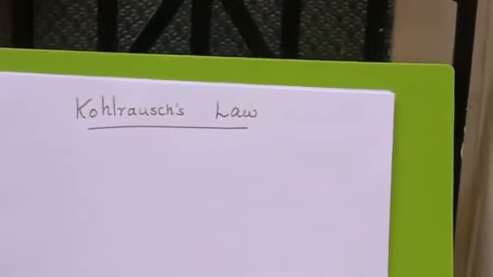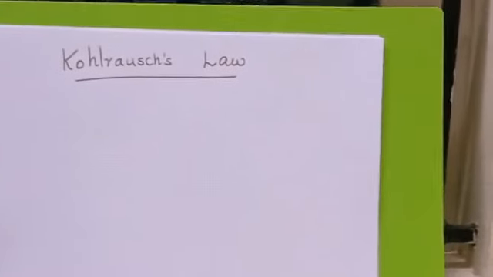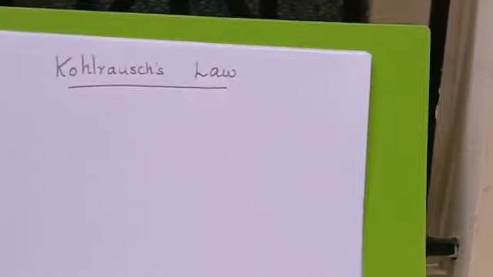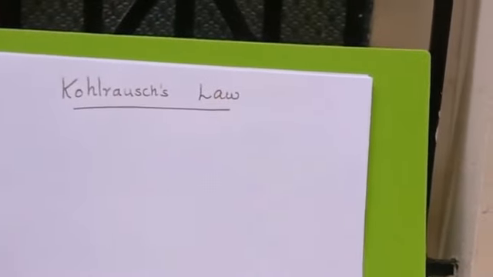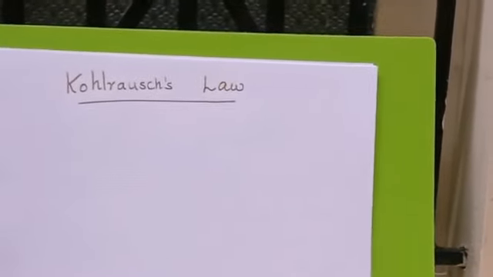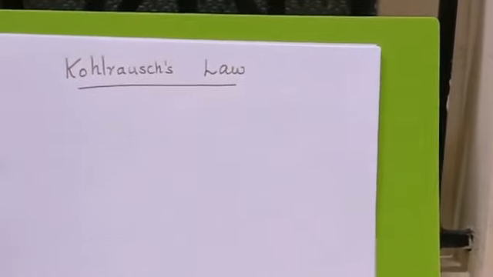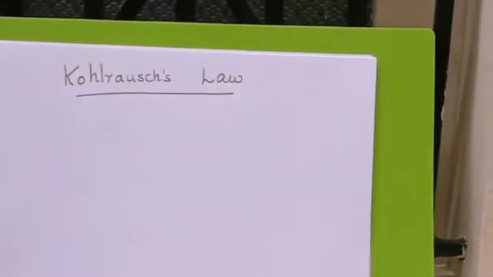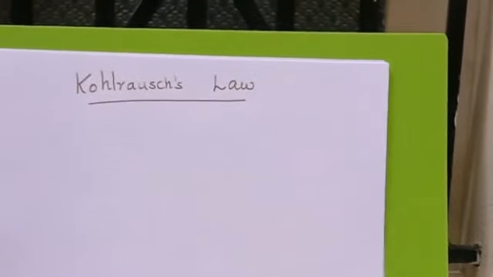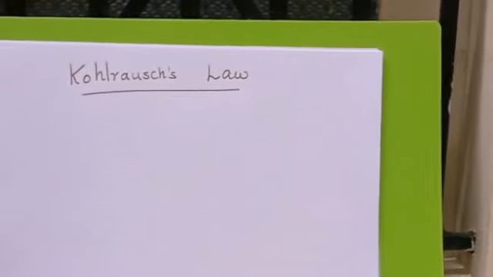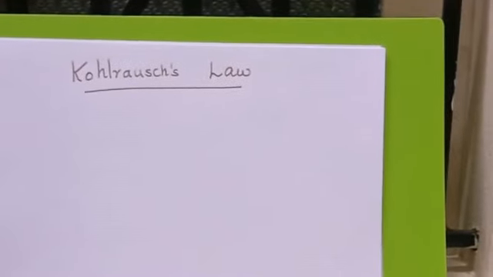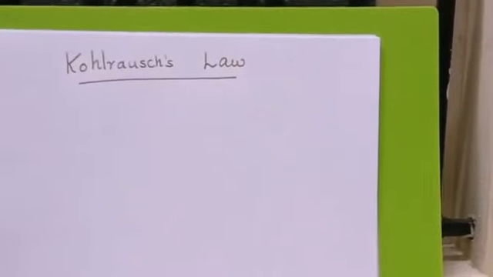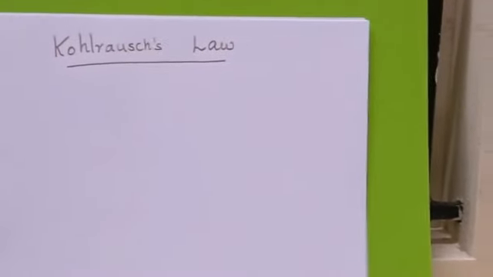In the electrochemistry chapter, today we are going to discuss Kohlrausch's law. A scientist, Kohlrausch, examined the limiting molar conductivity values for a number of strong electrolytes and found that for a pair of electrolytes with the same negative ion but differing only in the positive ion, the difference between the molar conductivity values at infinite dilution is constant.